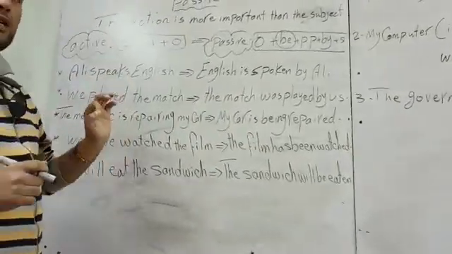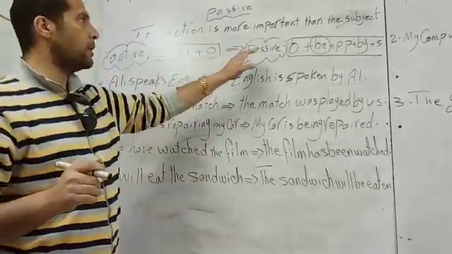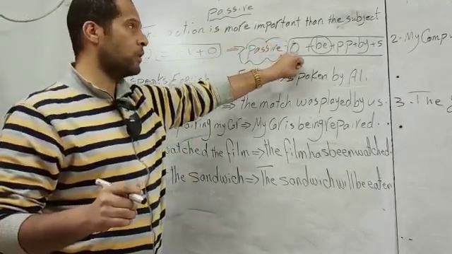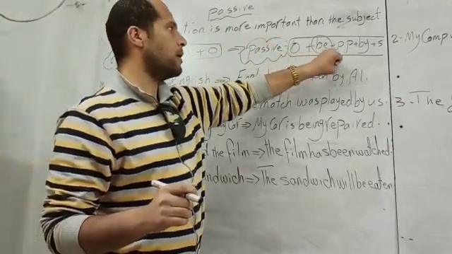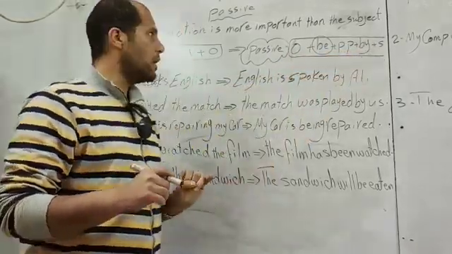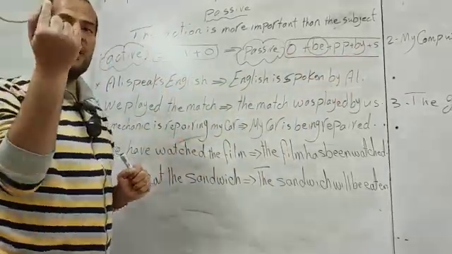If we want to change any active sentence, whatever the tense is, from active into passive, we have to start with the object plus verb to be, past participle, by, and the subject. It's the same rule. There is only one difference.